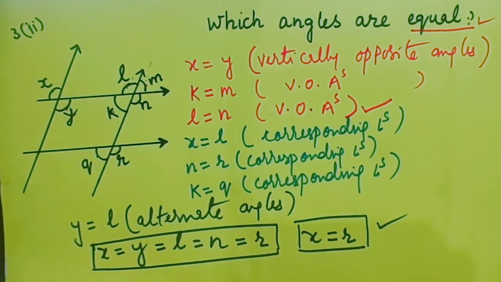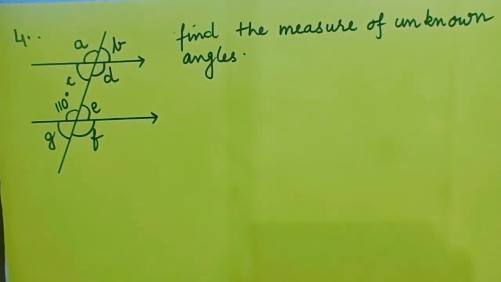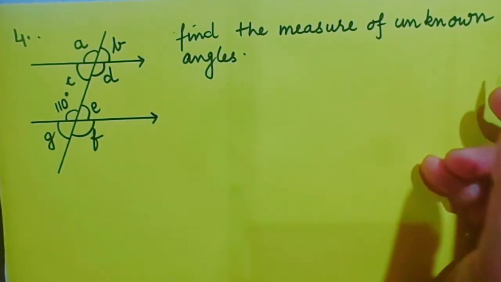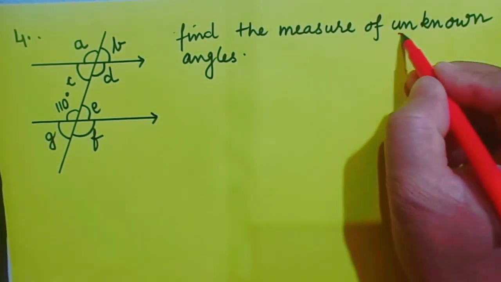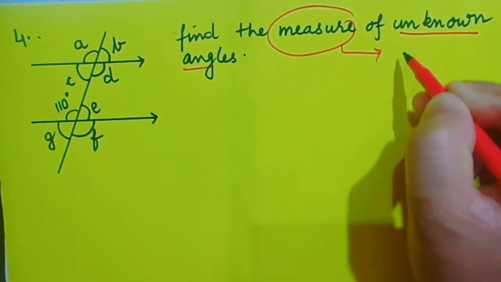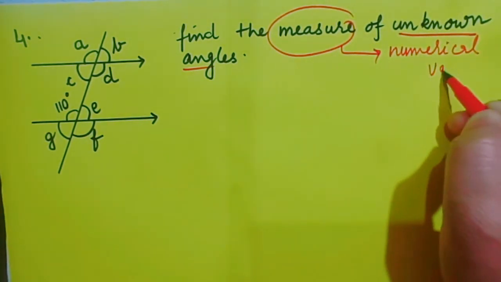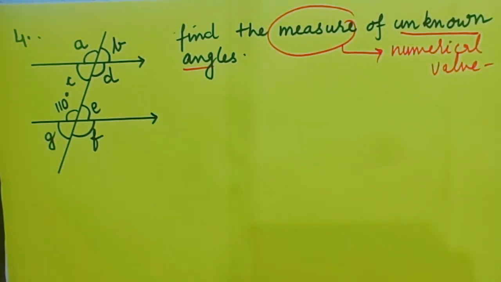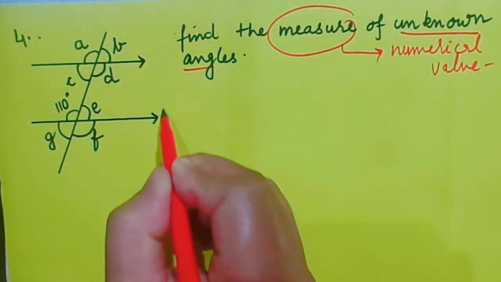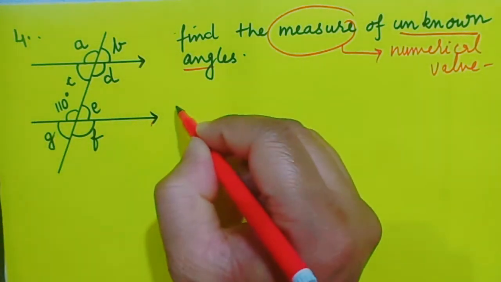Okay, come on, let's move on to one of the figures where we have to find the numerical values, find the measure of the unknown angles. Measure means we have to find out the numerical value. Once again they have given you parallel lines.